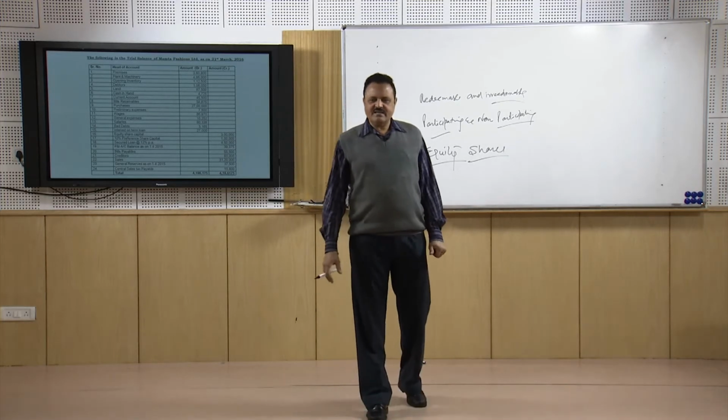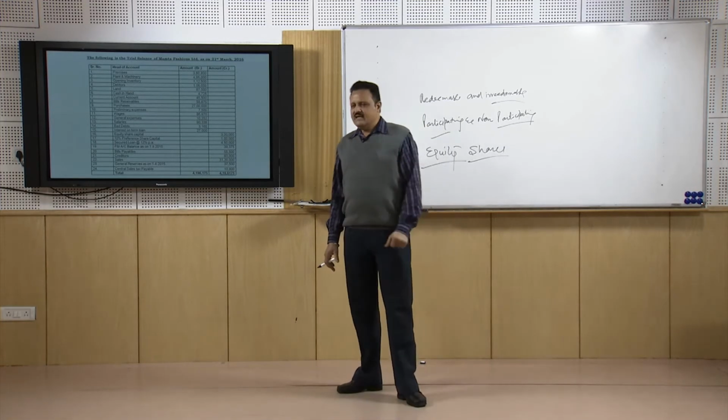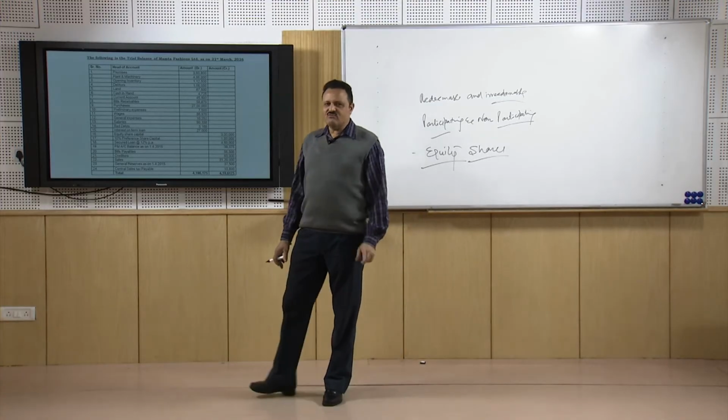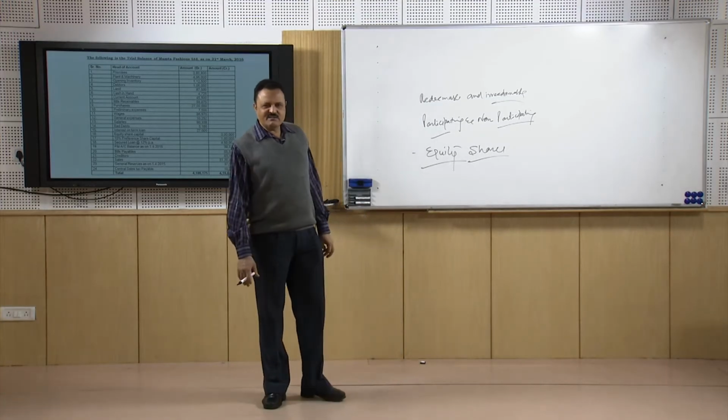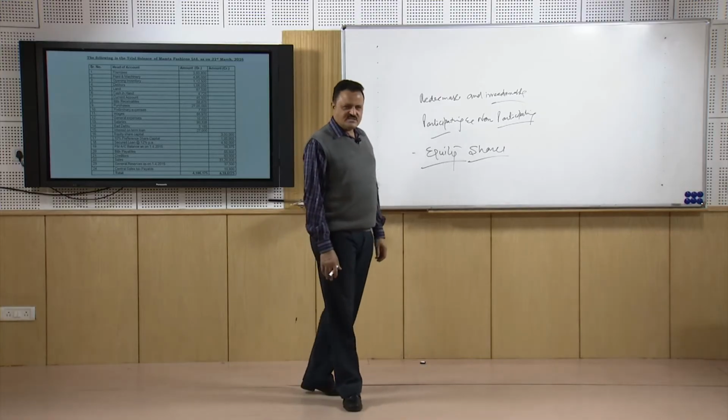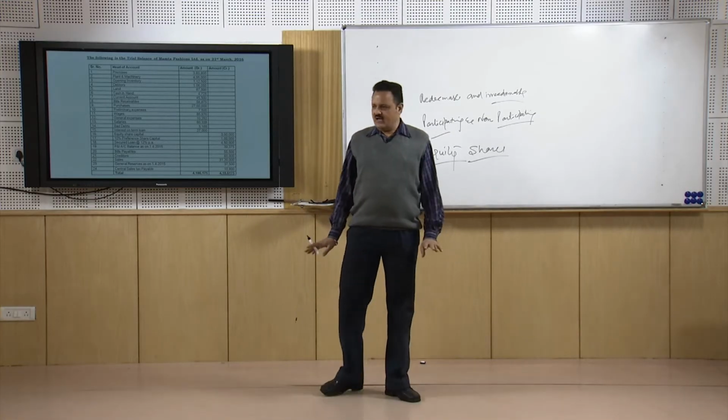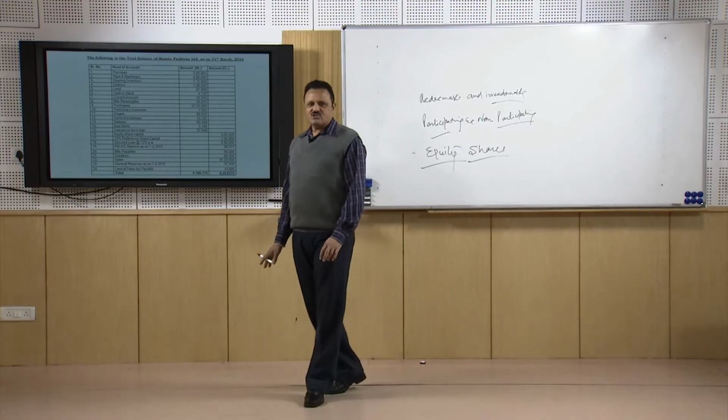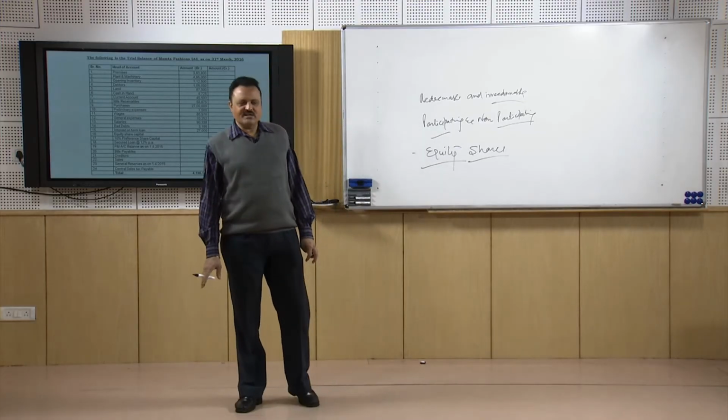Similarly, at least once a year an annual general meeting must be held. Once a year the management must call all the shareholders and explain to them the total affairs of the company, which is called the AGM, annual general meeting.